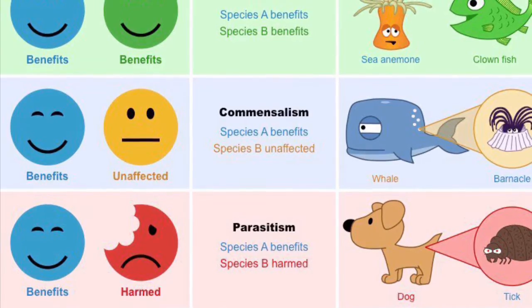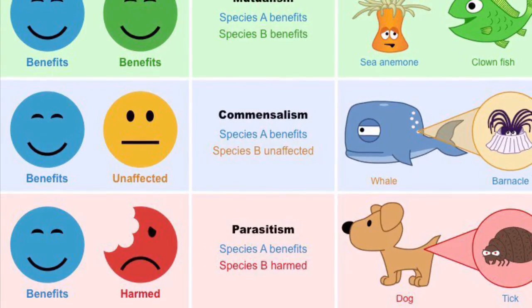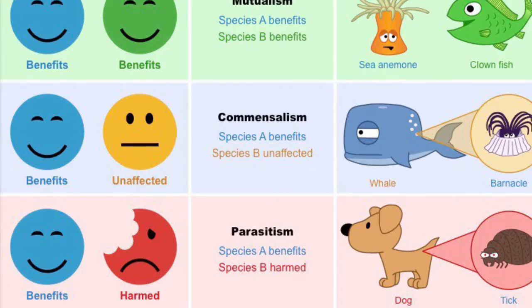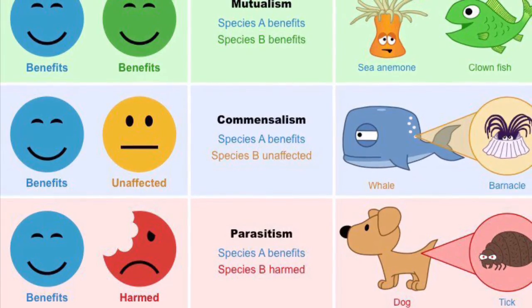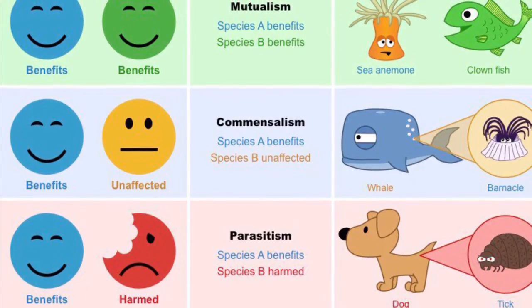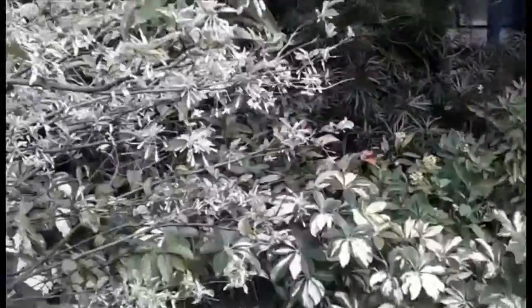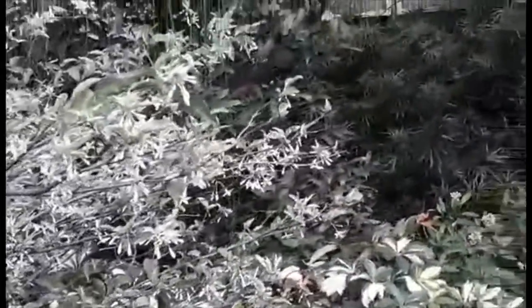On the topic of interaction and interdependence, we will be talking about a few, such as mutualism, commensalism, parasitism, and competition. Let's begin with mutualism, a type of interaction where both species or organisms benefit from one another.